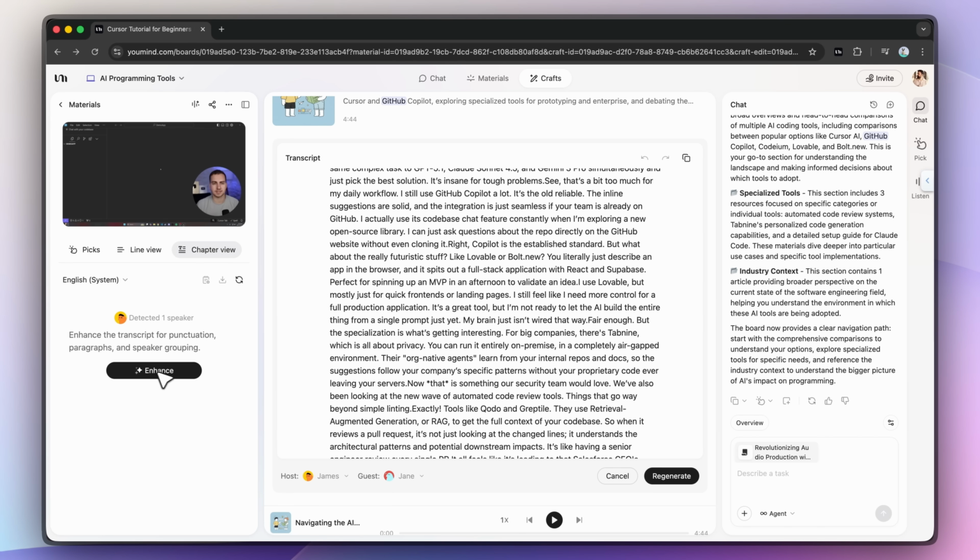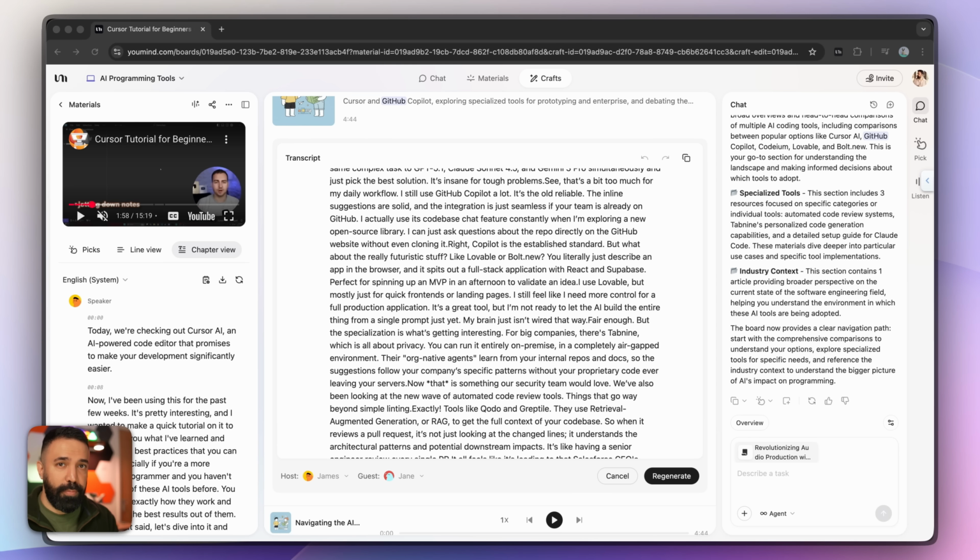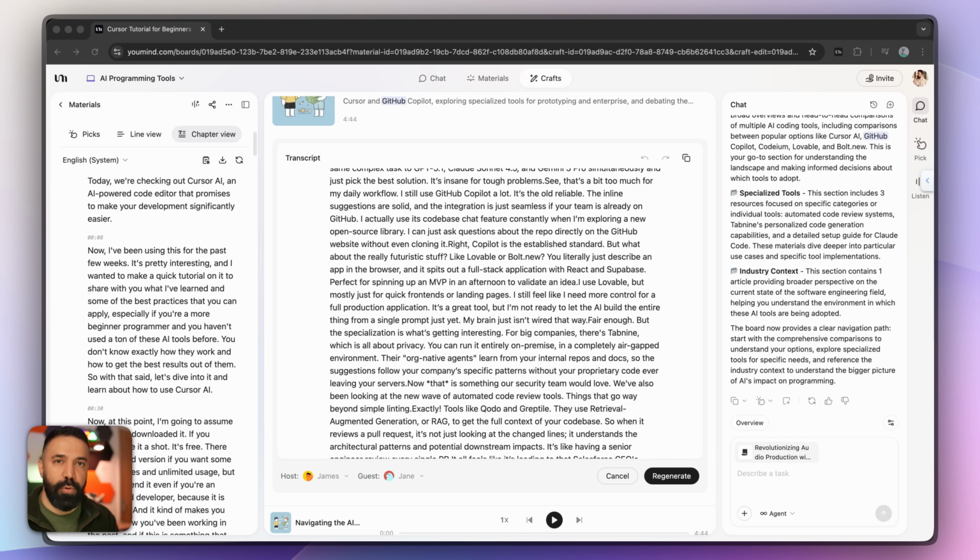And the chapter view breaks down the video in form of chapters, and it's clever enough to understand what is a chapter in the spoken contents.